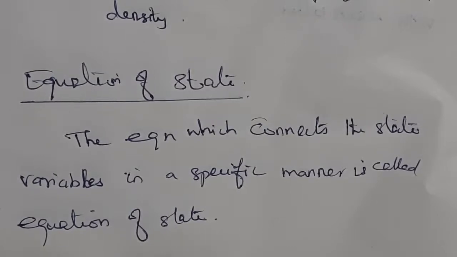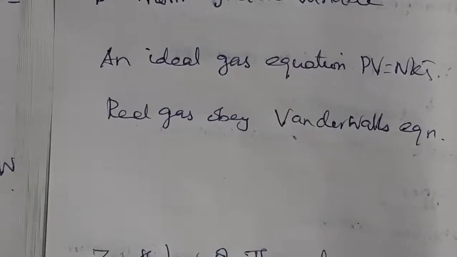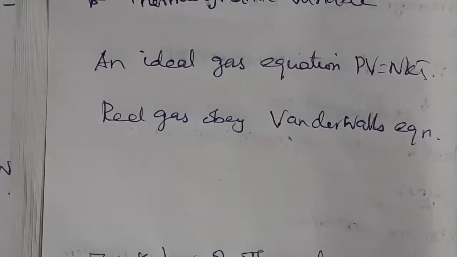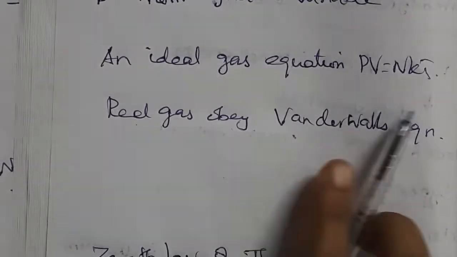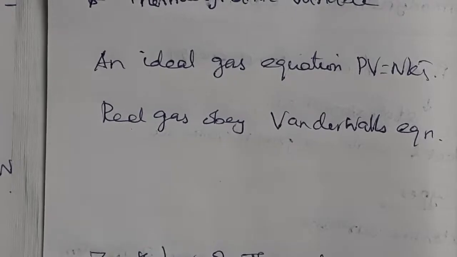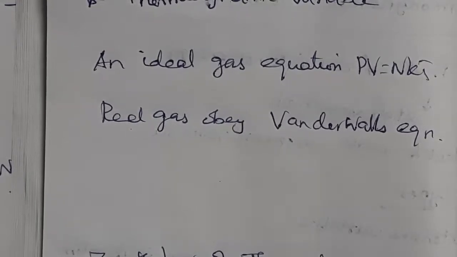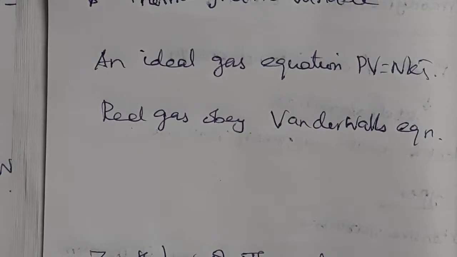If the system is not in thermodynamic equilibrium, we cannot specify the state of the system. So when there is an equation of state, we should understand the concept of thermodynamic equilibrium. Two examples of equations of state are given. One is an ideal gas, which obeys the equation PV = NkT at thermodynamic equilibrium.